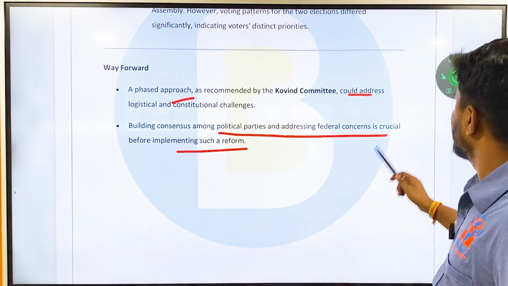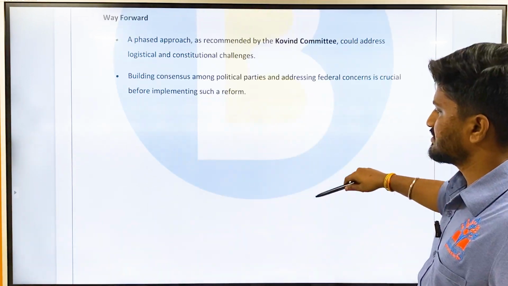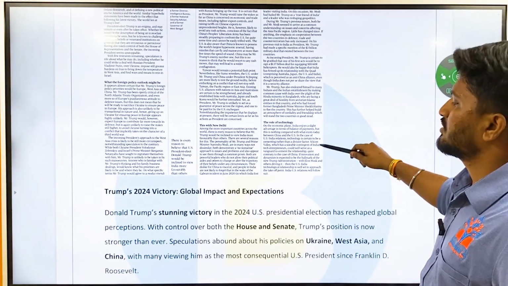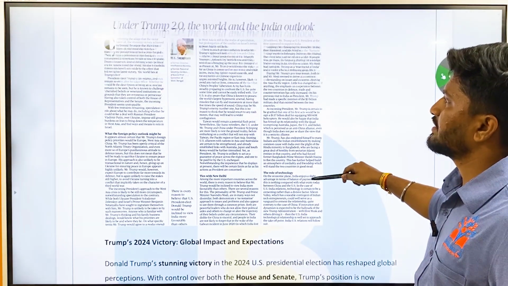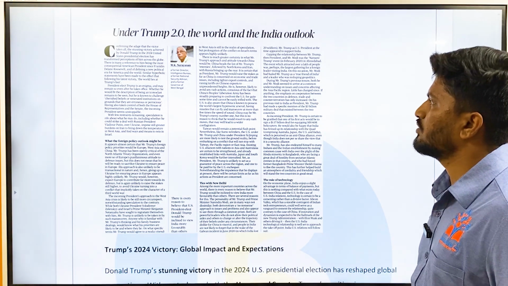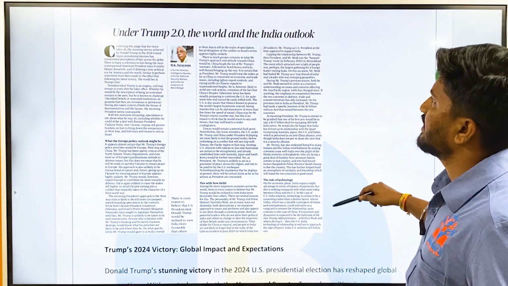Okay. This is the fourth article. Then there is the fifth article. It is about an editorial in The Hindu. It talks about Trump 2.0, the world, and India's outlook.